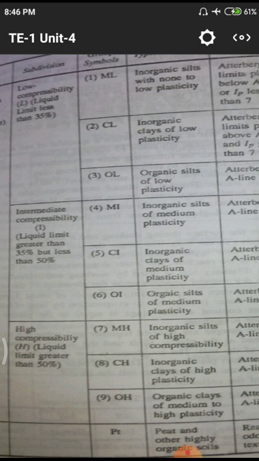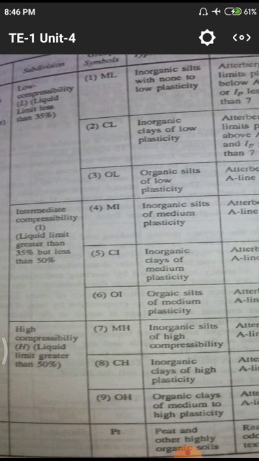Those three are related to plasticity, but here it is related to intermediate compressibility, so those have higher values. The liquid limit is between 35% and 50%, and in the next classification more than 50%. You have to observe these classifications.